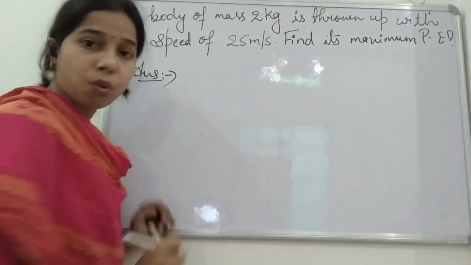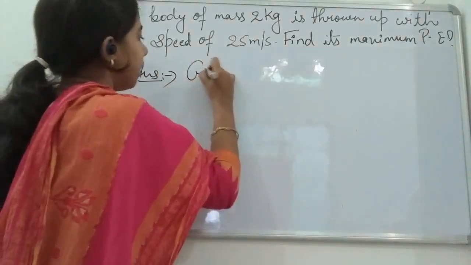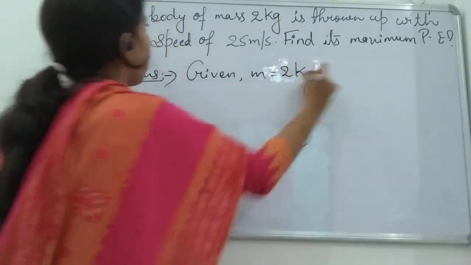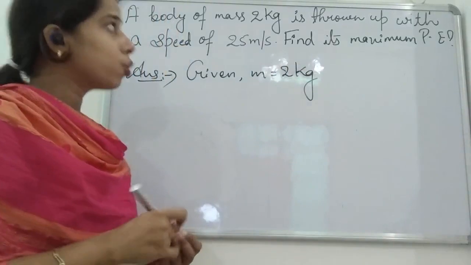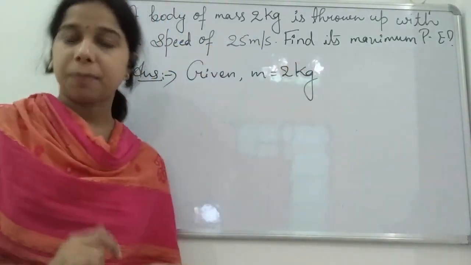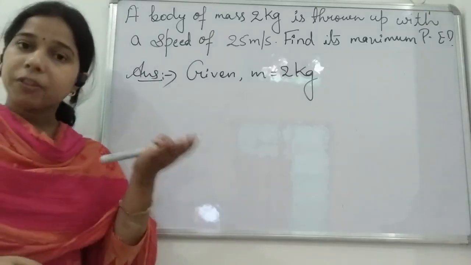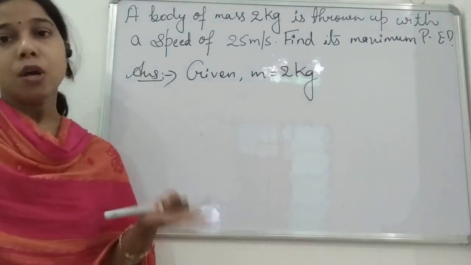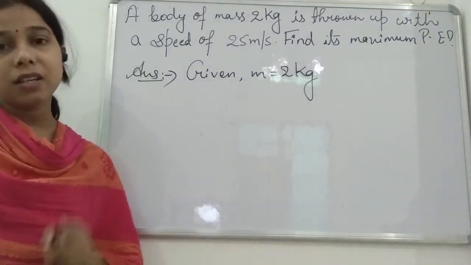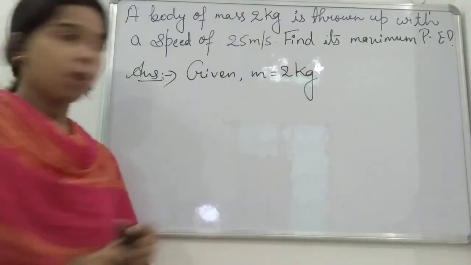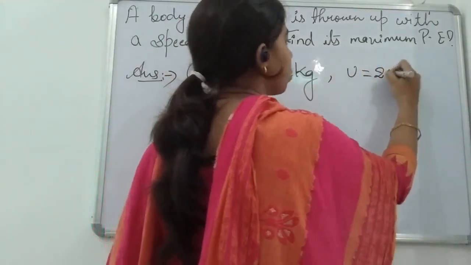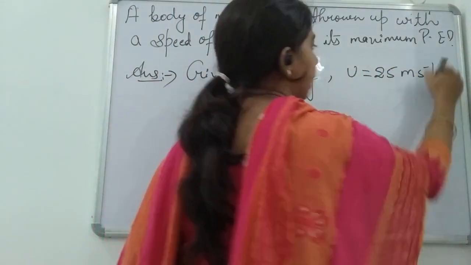That is the mass of the body. Given is the mass, that is 2 kg. A body having a mass of 2 kg is thrown up with a speed of 25 meter per second. So, students, we can say that it is the initial velocity of the body, that is 25 meter per second.